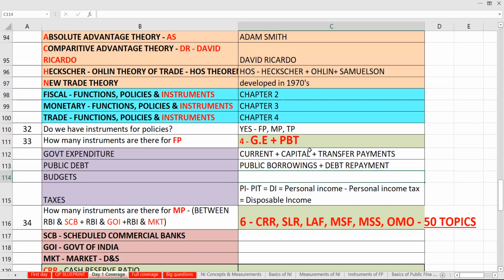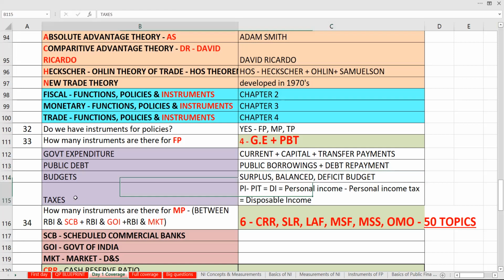Budgets. You can either say it's a surplus budget, or you can say it's a balanced budget, or you can say it's a deficit budget. Personal income taxes already covered. So I will say